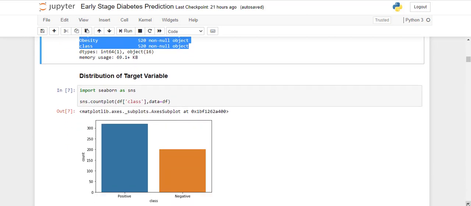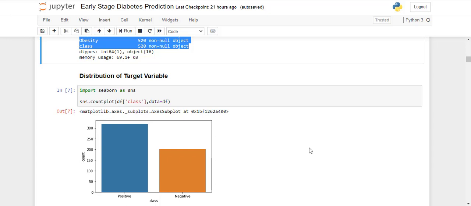Next, the first thing we will check is whether our dataset is suffering from an imbalanced data problem or not. An imbalanced dataset is, for example, if you have two classes, positive and negative, and negative is somewhere around 10% and positive around 90%, then your dataset is suffering from a serious imbalanced data problem.